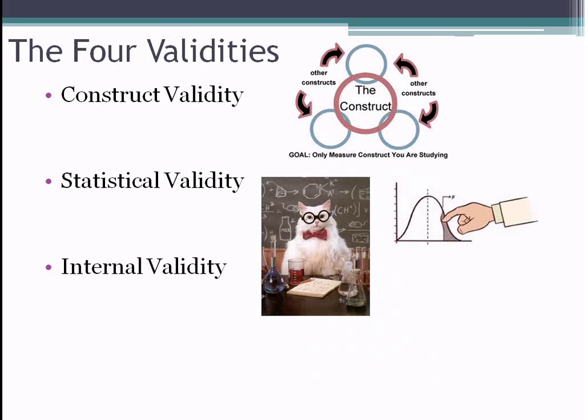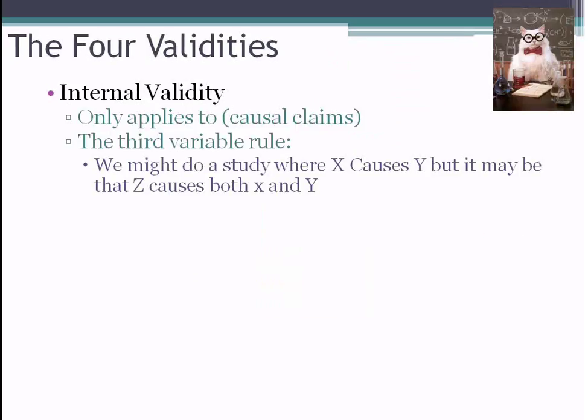So the last one we'll talk about is internal validity, and I'm just going to walk through an example of an experiment. So when we're talking about internal validity, we're talking about the degree to which we can say our independent variable is causing our dependent variable and not some other variable.